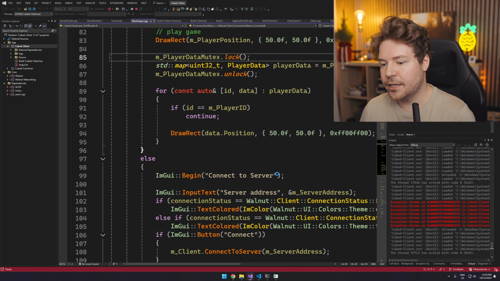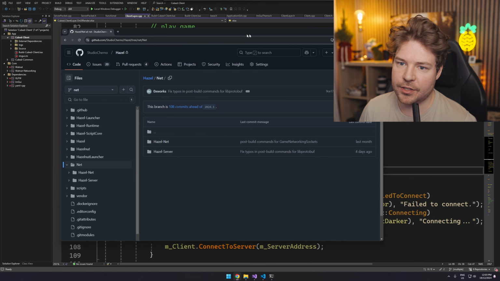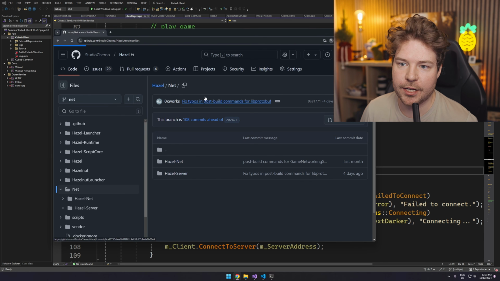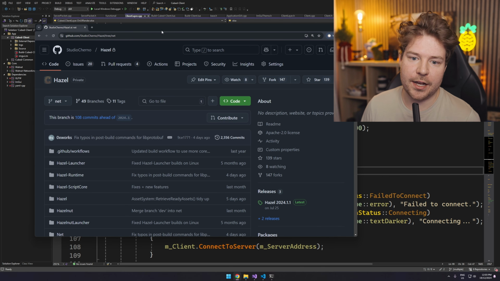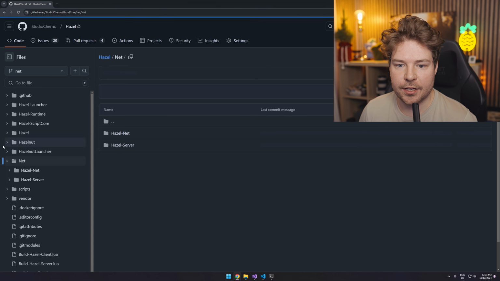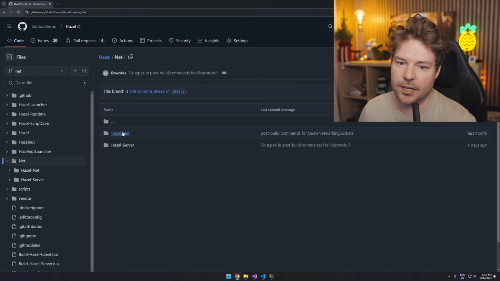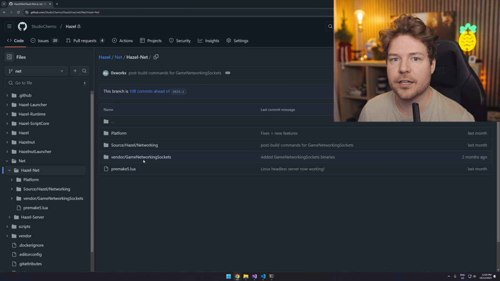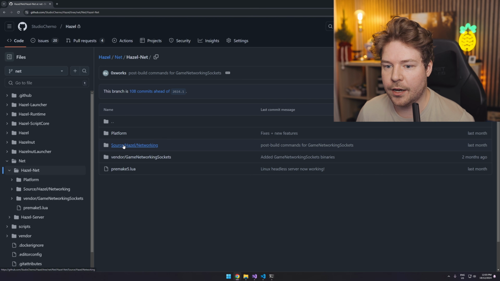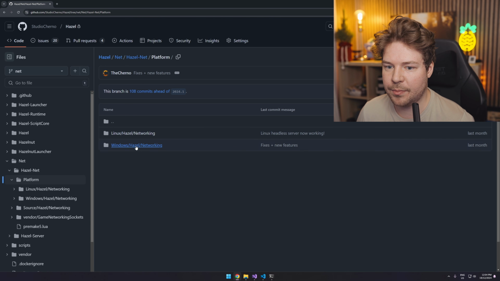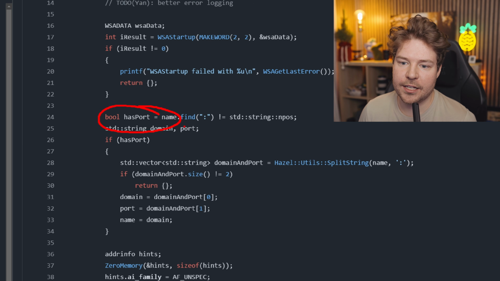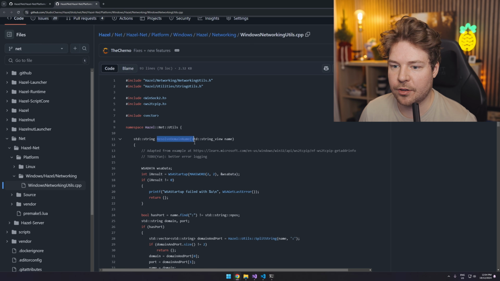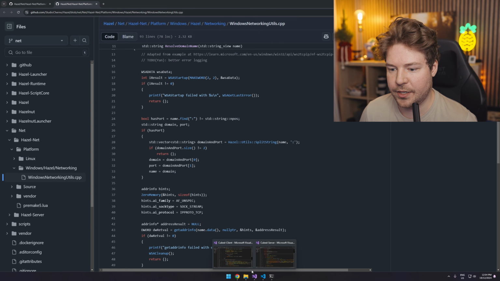Now, this was something that we basically fixed for Hazel. So this is Hazel's repository on GitHub, which you guys can get access to if you go to patreon.com/thecherno and you help support the development of Hazel. So inside here, we obviously have been working on multiplayer. Inside Hazelnet, which is very similar to Walnut networking, we've introduced this little has port thing for both Linux and Windows, and this is specifically to resolve domain names. So I don't think we actually have this inside Walnut.